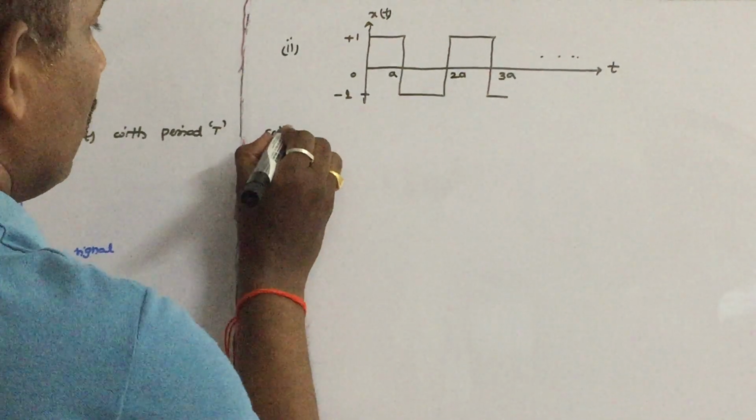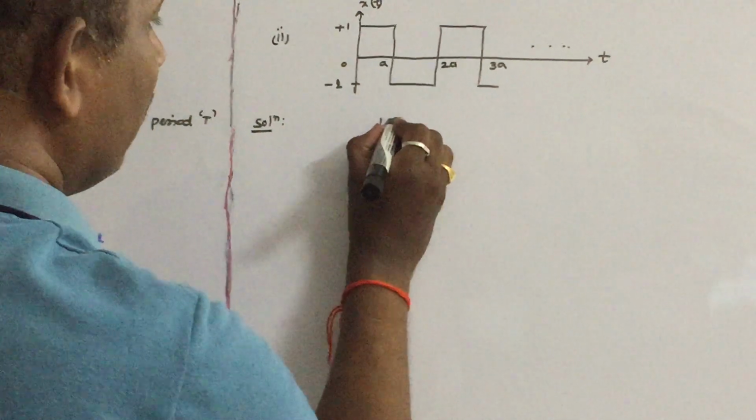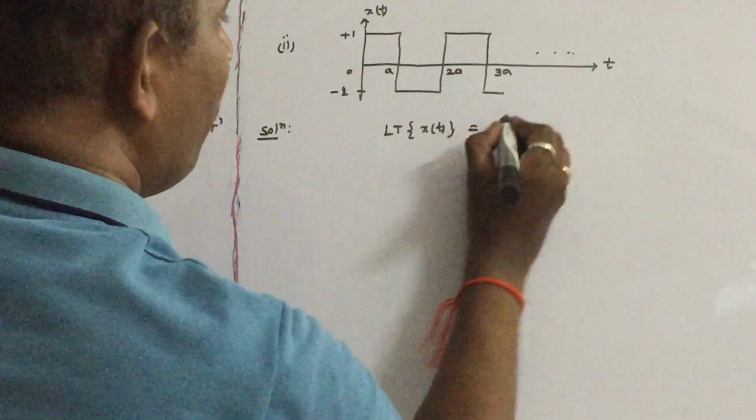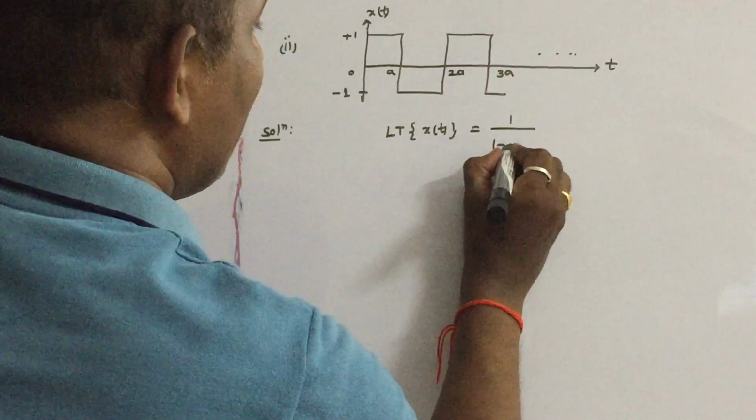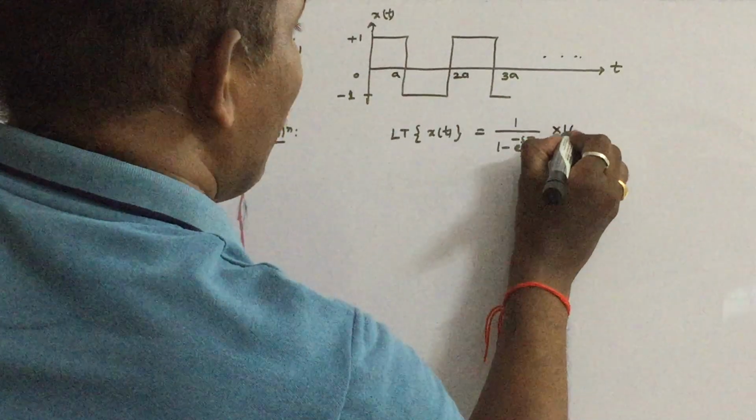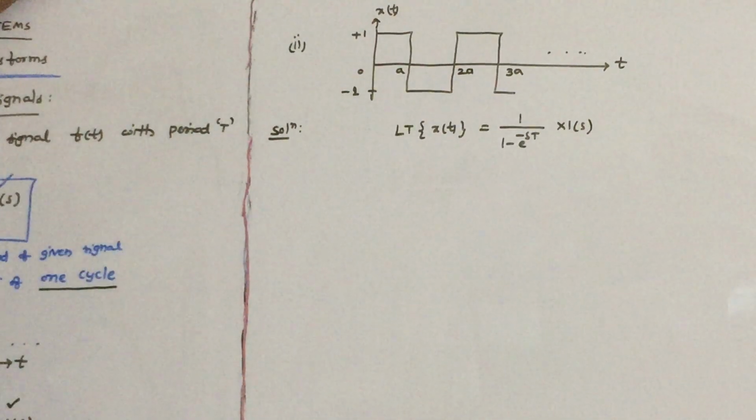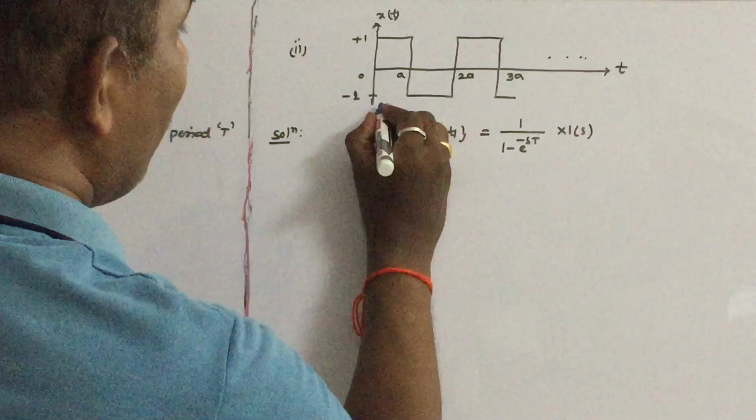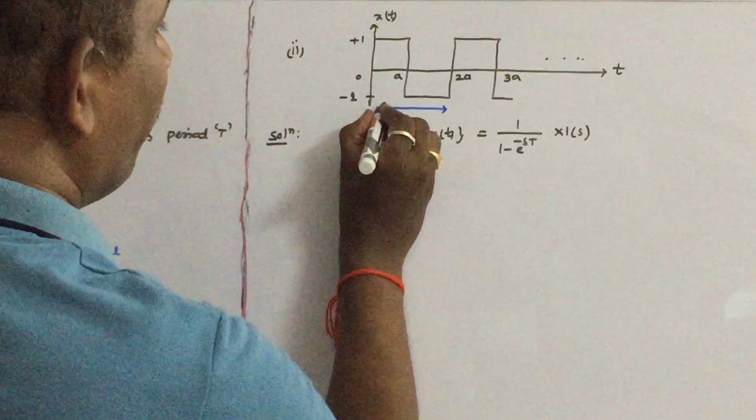So first let us write the formula. Laplace transform of a periodic signal x of t. What is the formula? 1 by 1 minus e power minus sT into the Laplace transform of one cycle, x1 of s. Here, what is the time period of the given waveform? The time period of the given waveform is 2a.